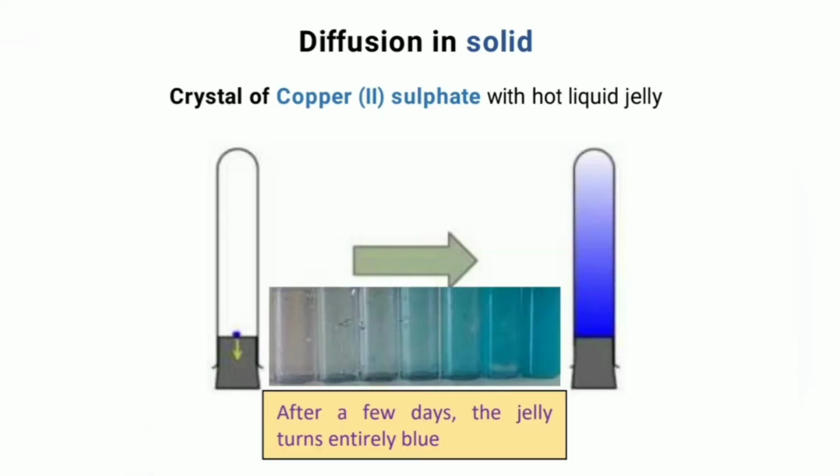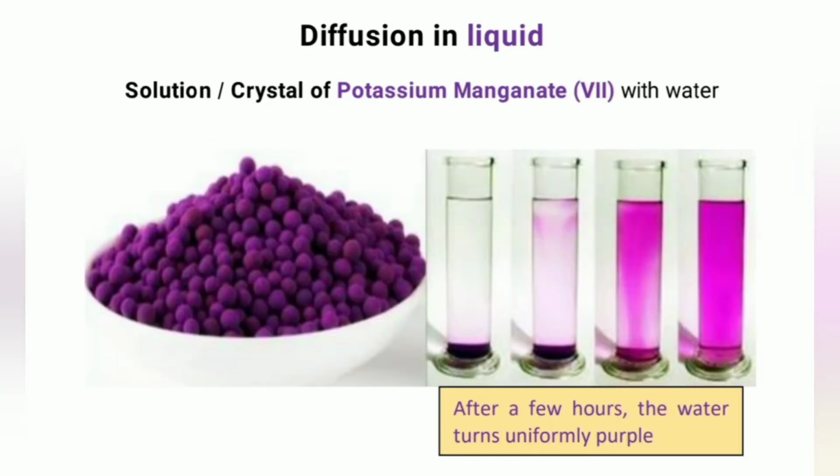The blue color of copper(II) sulfate spreads very slowly into the jelly. After a few days, the jelly turns entirely blue. The purple color of potassium manganate(VII) solution spreads slowly throughout the water. After a few hours, the water turns uniformly purple.